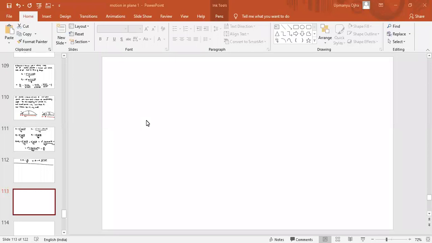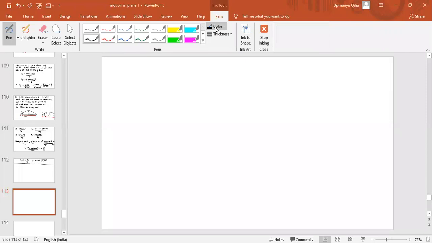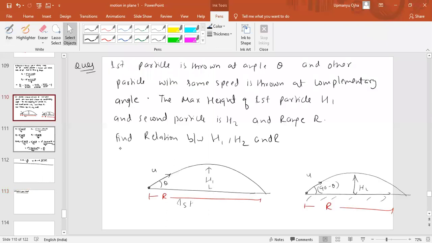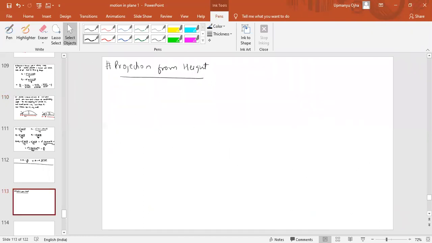Now we will discuss projection from the height. In all the cases we have taken so far, we took the projection from the ground. But now we will take the projection from a certain height. There can be three types of projection.